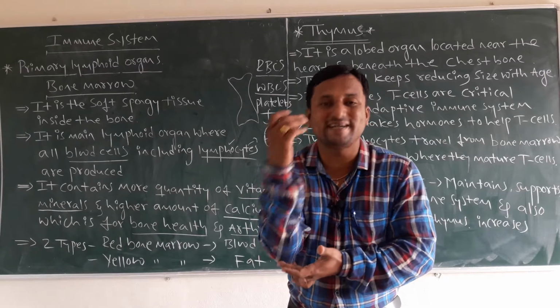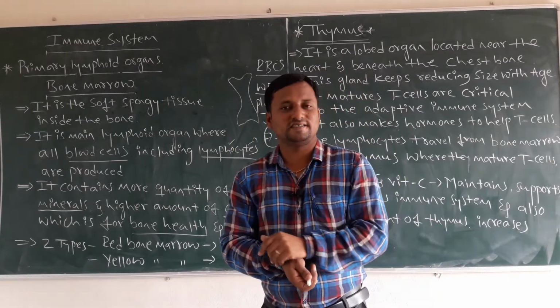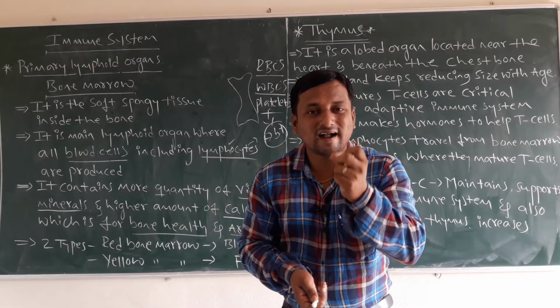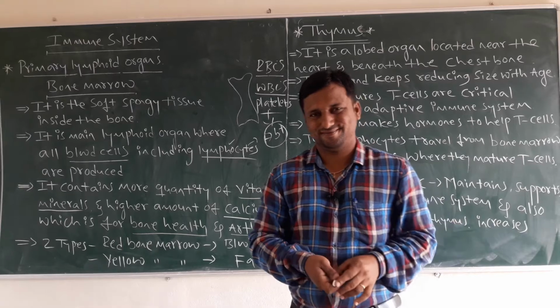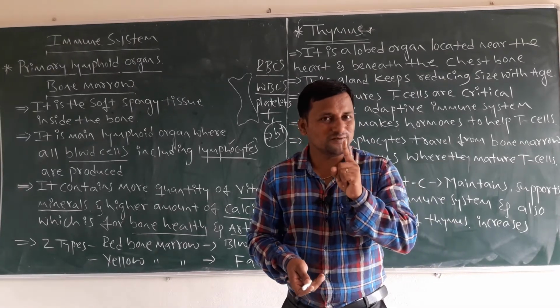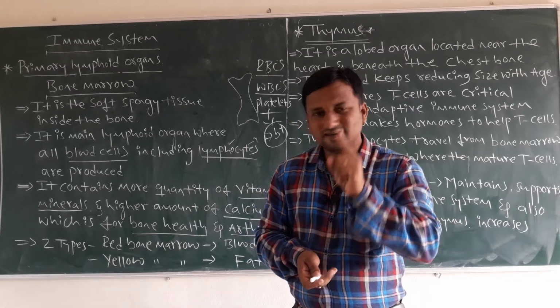Arthritis is nothing but a joint condition. For the joints it is required because calcium is responsible for the hardening of the tissue. Due to these reasons, the bone marrow becomes a very important and specialized primary lymphoid organ.